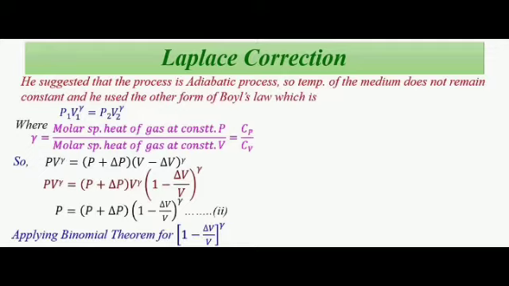By adiabatic consideration, the gas obeys Poisson's law, which is PV to the power gamma is equal to constant. Gamma is equal to Cp by Cv, the ratio between specific heat at constant pressure and specific heat at constant volume. Differentiating the equation, V^gamma dP plus P gamma V^(gamma minus 1) dV is equal to 0. This equation is called Laplace correction.